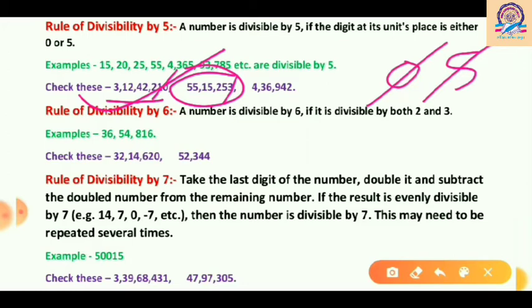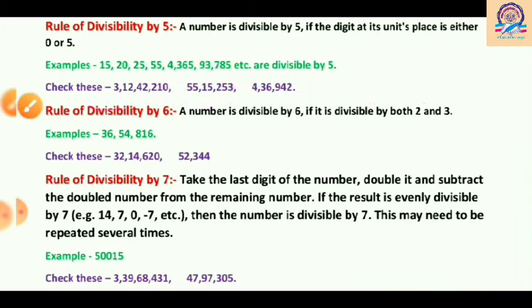Now come to the next number, that is 4,36,942. You will check it yourself, dear students, and write in the comment section whether 4,36,942 is divisible by 5 or not. I will definitely check it.